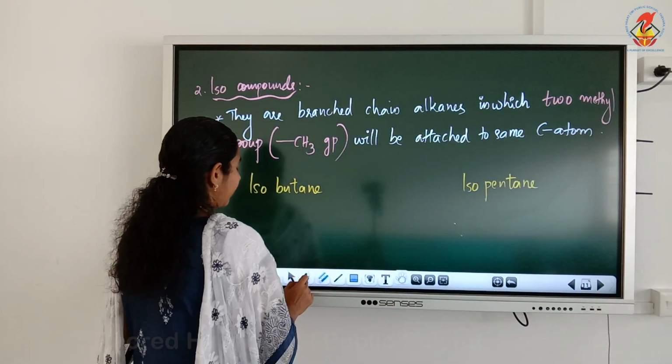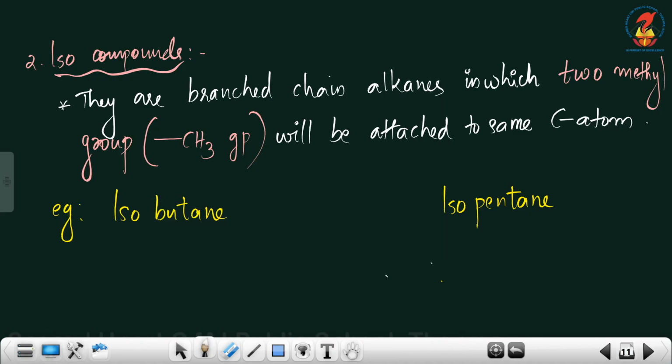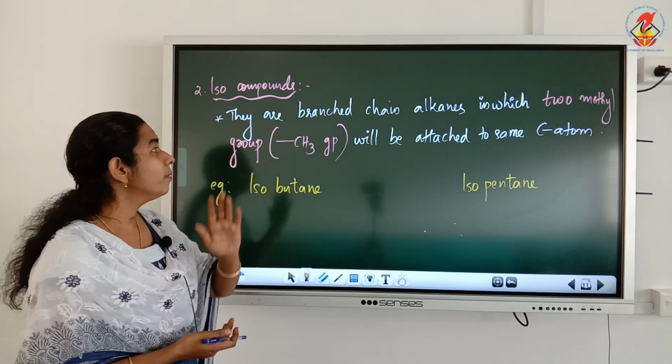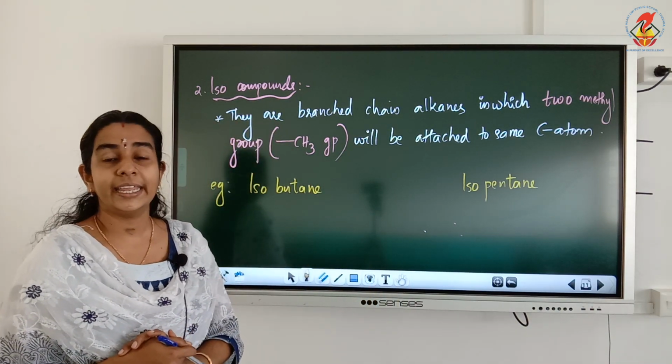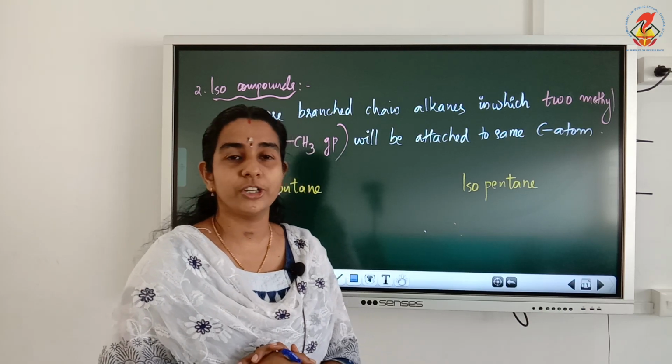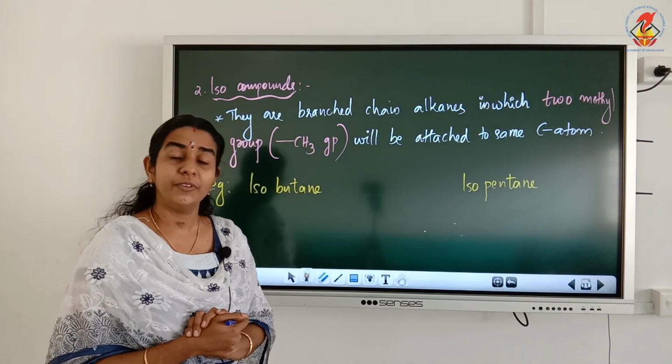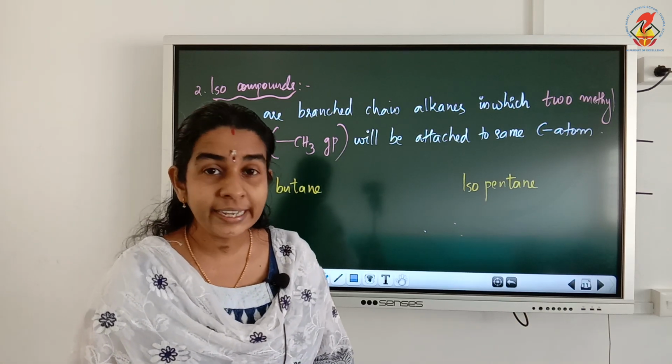Now, the second type of organic compound is isocompounds, another classification of alkane. It is actually a branched alkane. So isocompounds are branched alkanes in which two methyl groups are present. We will study alkyl groups in detail.